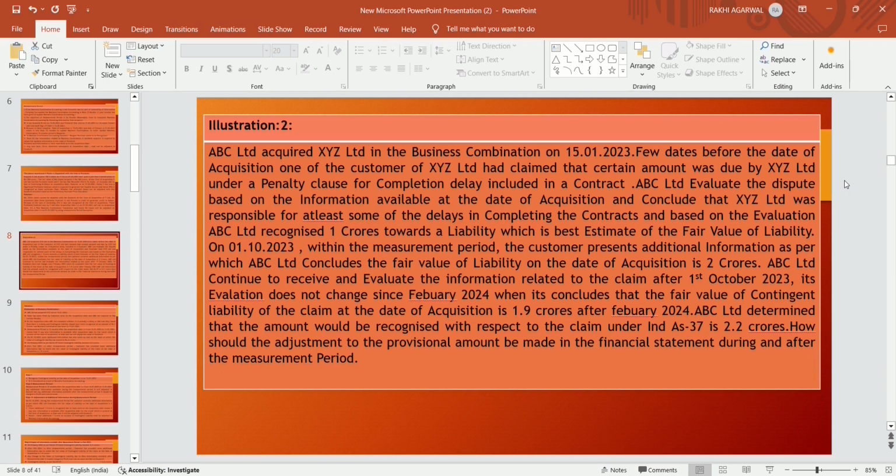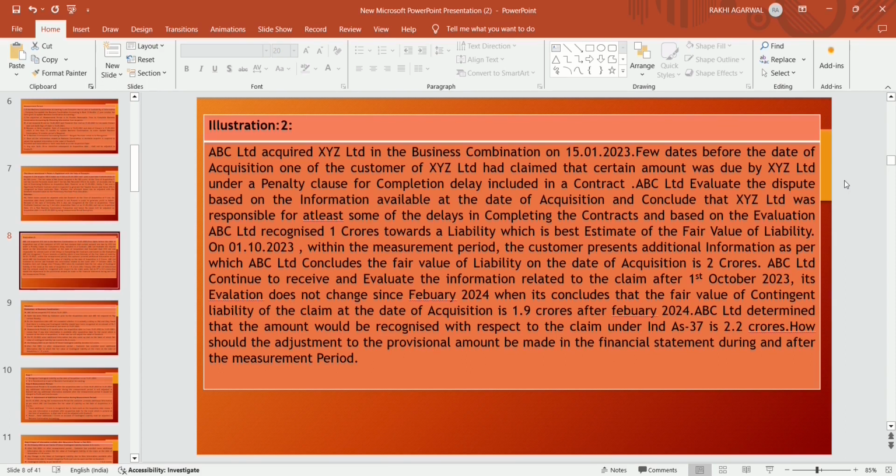Now, during the measurement period, ABC Limited got some more information about the liability which it recognized at the time of acquisition at fair value, that is 1 crore, but some additional information came out on 1st October 2023, that is within the measurement period, and it determined the fair value of the liability as 2 crore.